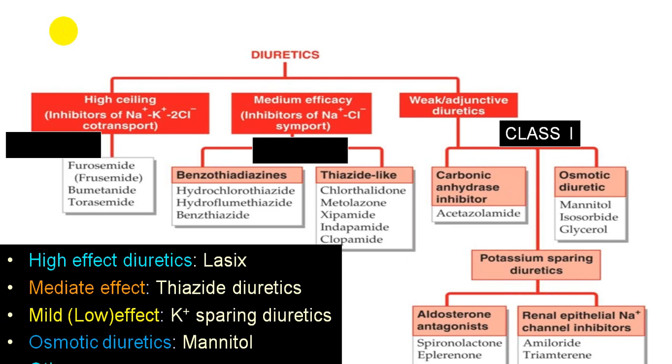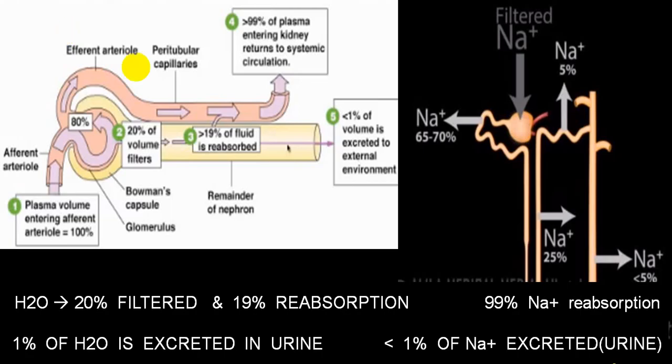Weak diuretics are called class 1, medium are called class 2, and highly potent are called class 3. Now if you go through this slide, you can see that blood which comes via the afferent artery into the glomerulus, 80% is filtered.